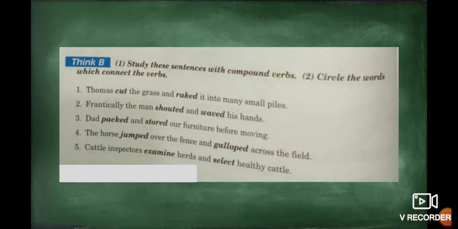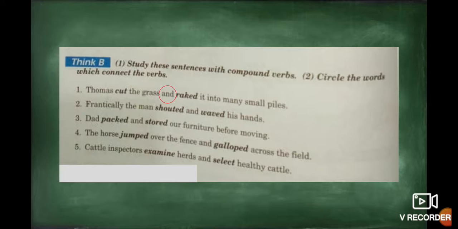In this case, we study the sentences with compound verbs and we circle the words that connect the verbs. In bold, in negrita, you have the actions. For example, in sentence number one, Thomas cut the grass and raked it into many small piles. We have two actions. The first one is cut and the second one is raked. And the connector, or the word that connects the verbs, is and.